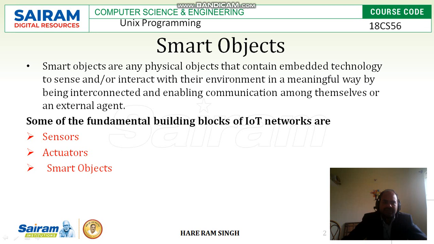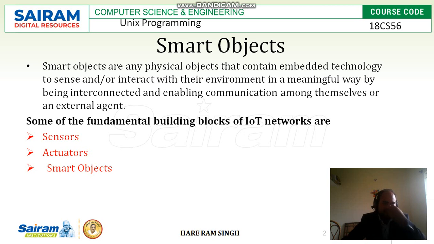Smart objects are any physical objects that contain embedded technology to sense and or interact with the environment in a meaningful way by being interconnected and enabling communication among themselves or an external agent.